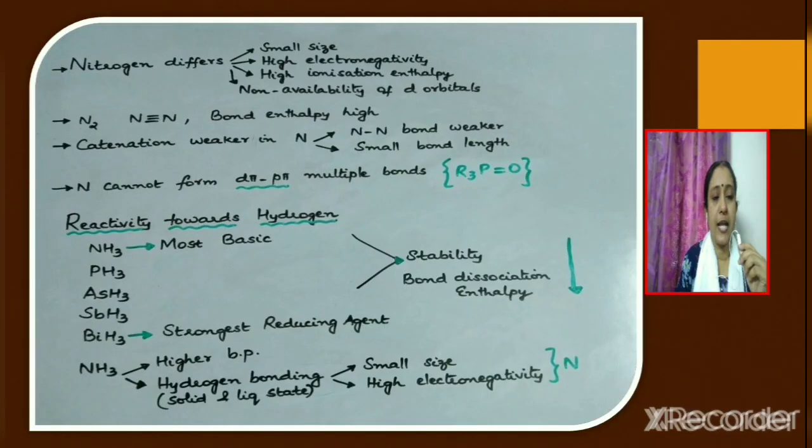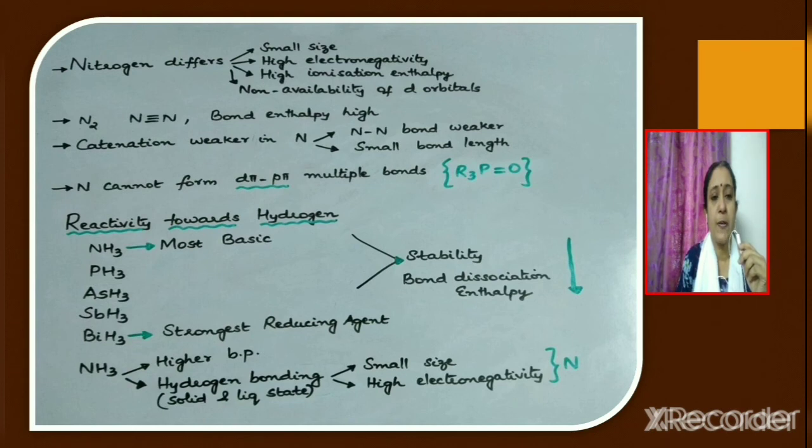It is found that nitrogen differs from the rest of the elements. It is because of small size, high electronegativity, high ionization enthalpy and non-availability of d orbitals with nitrogen that nitrogen differs from the rest of the elements. Now consider nitrogen molecule N2.